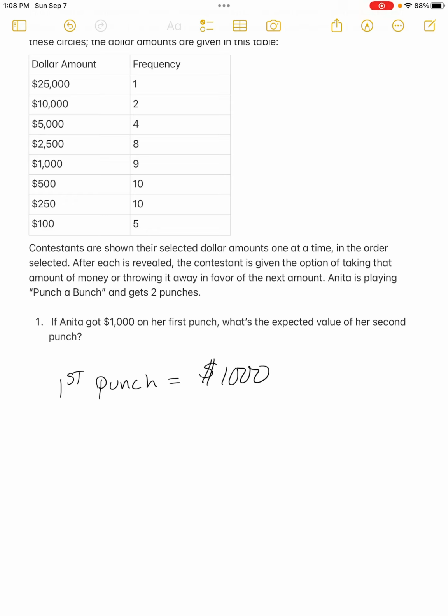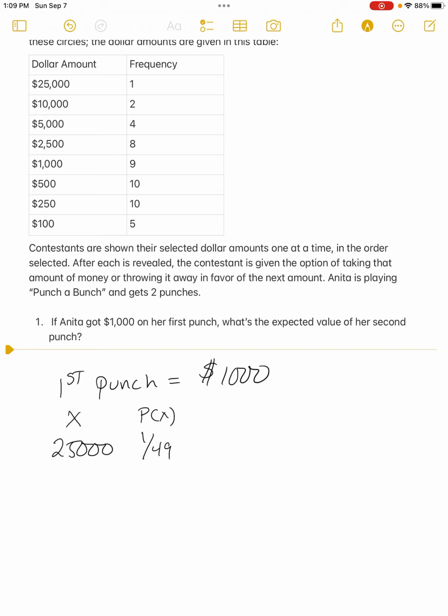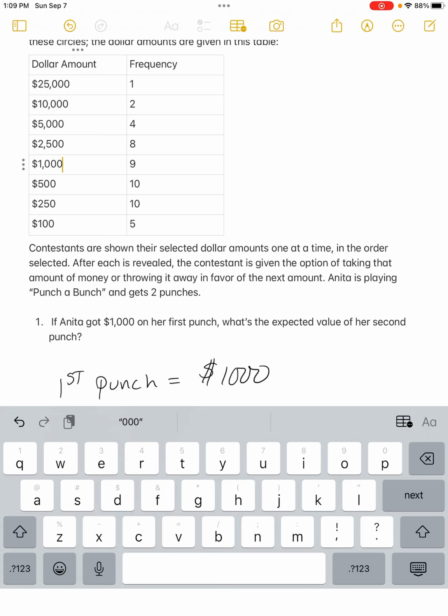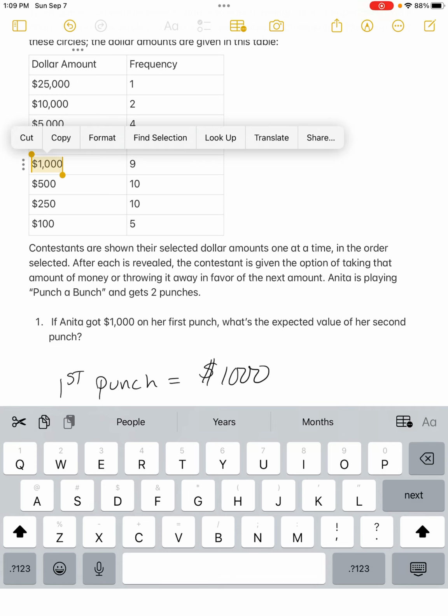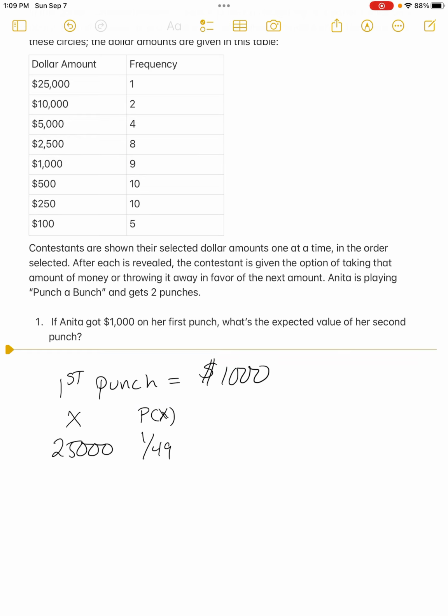And we run the numbers with this. So 25,000 is on the board still. How many times does it appear? 1 time out of 49. So here's the outcome and its associated probability. Hopefully I explained well why the number is not 50. It's not 50 because we lost one of the 1,000s. One of these 1,000s is gone, and that's why I changed the number to 9, and now the total is only 49.